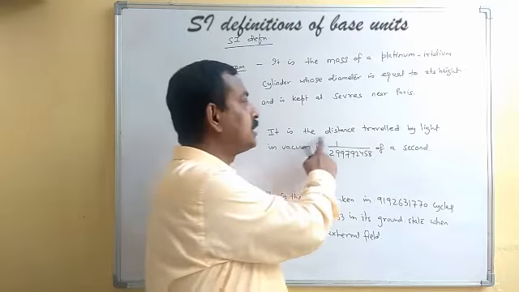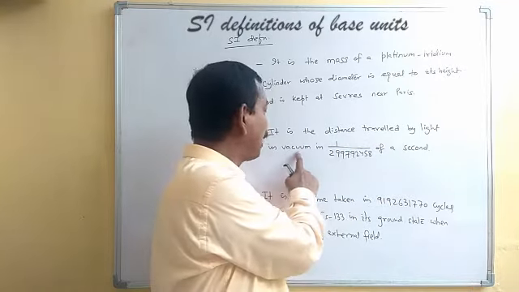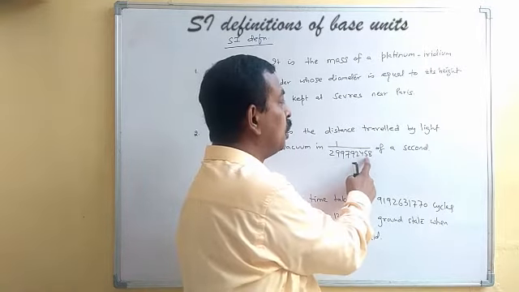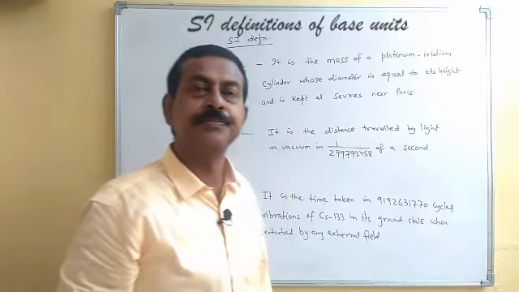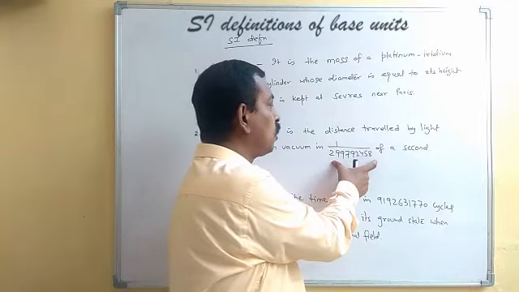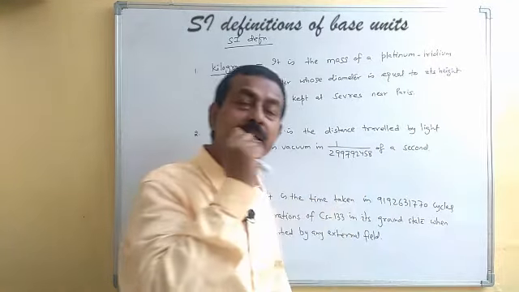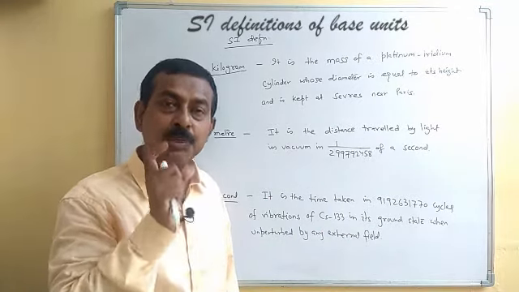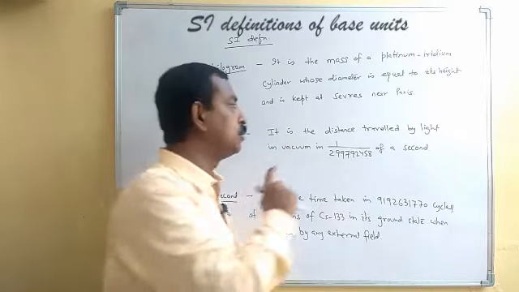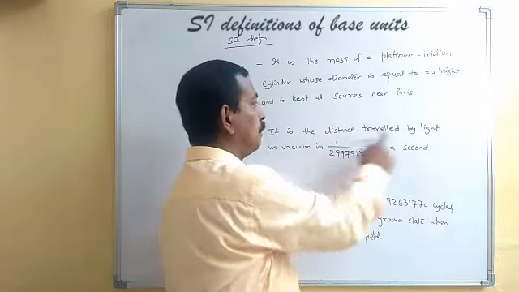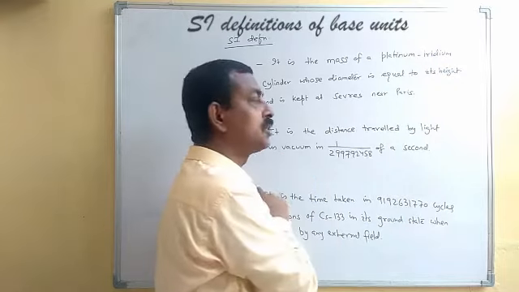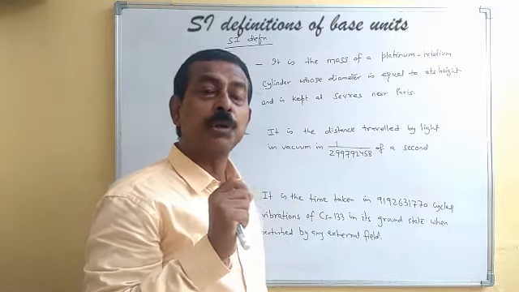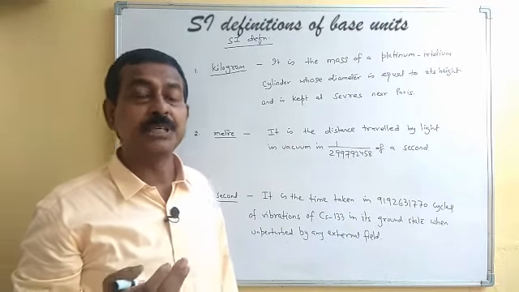Then the SI definition for meter. It is the distance travelled by light in vacuum in 1/299,792,458th of a second. In this much duration of a second, whatever distance is travelled by light in vacuum will be 1 meter. And do remember that mentioning that it is the distance travelled by light in vacuum is a must, because light has different speeds in different media.